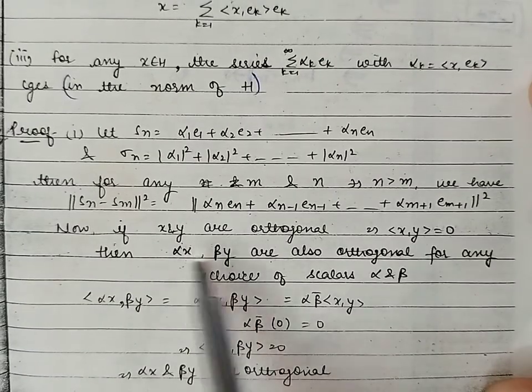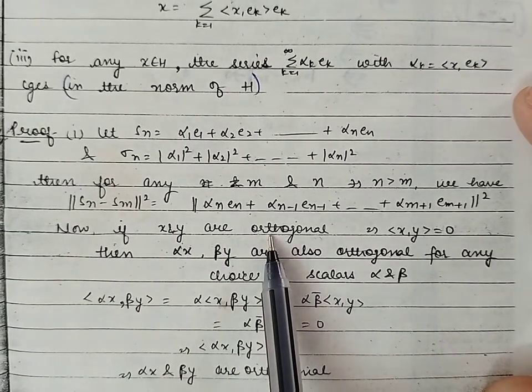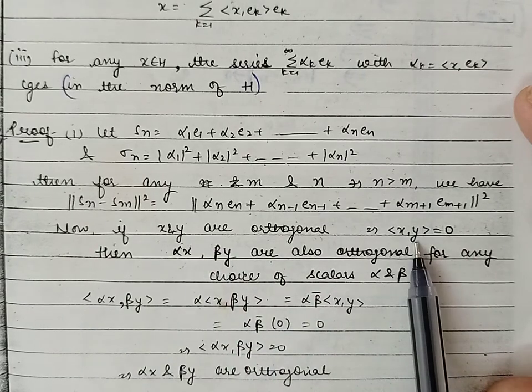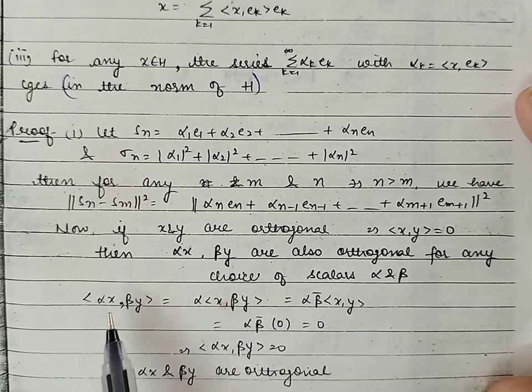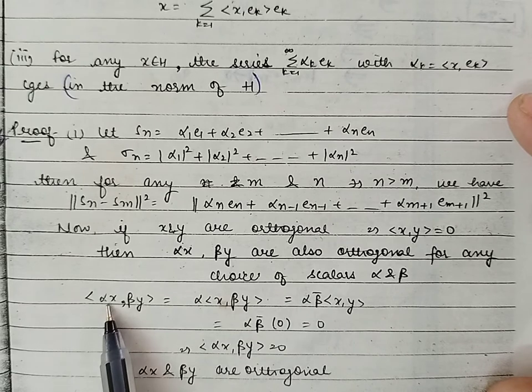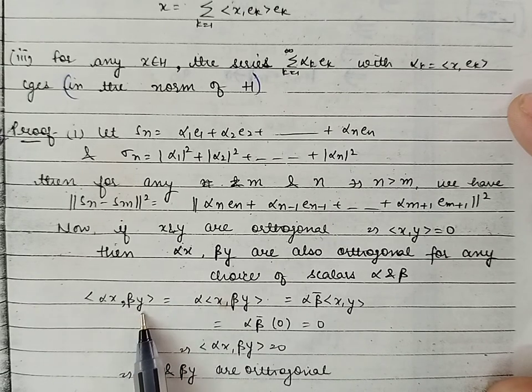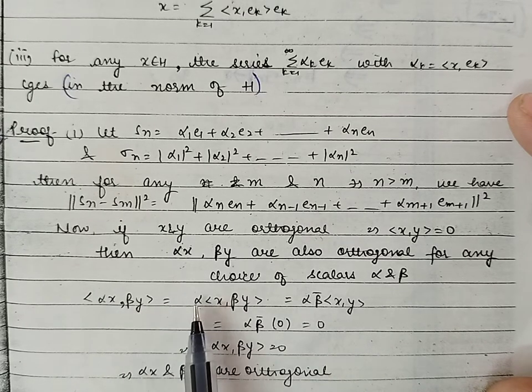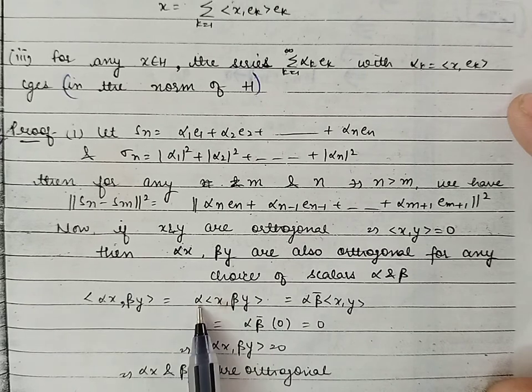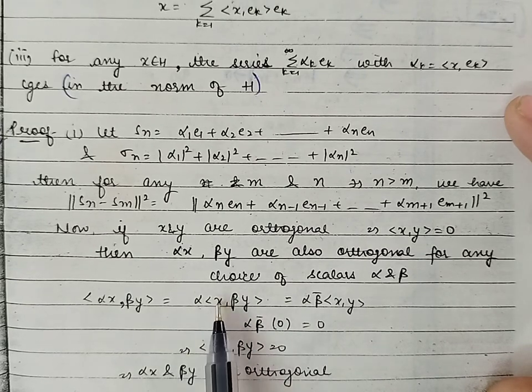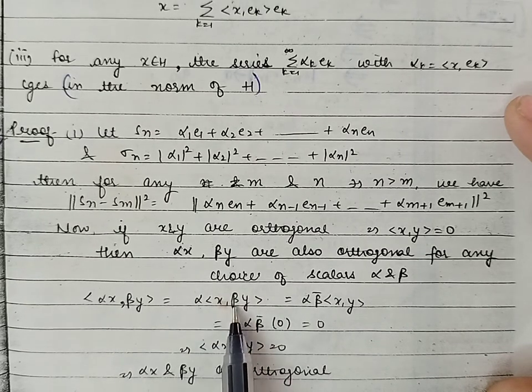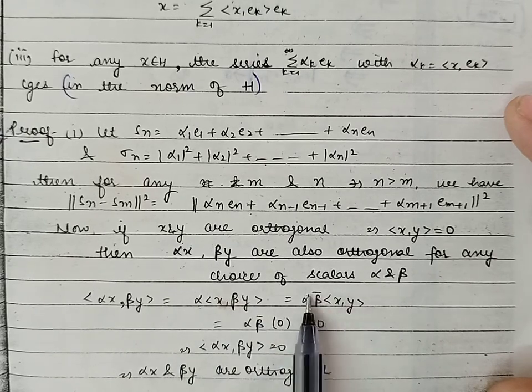Now if x and y are any two elements in the Hilbert space H which are orthogonal, then their inner product will be 0. Now let us consider the inner product of alpha x and beta y. By using the properties of inner product, alpha is taken outside from the first argument. Inside we have the inner product of x with beta y. From the second argument, if we take beta outside, that will become conjugate.